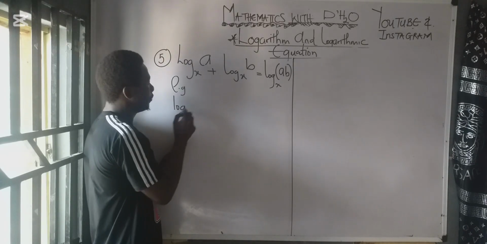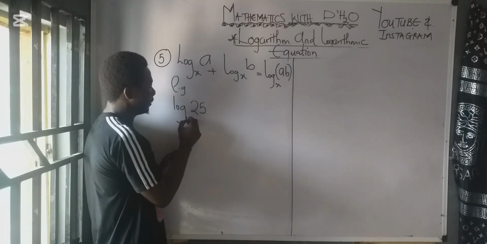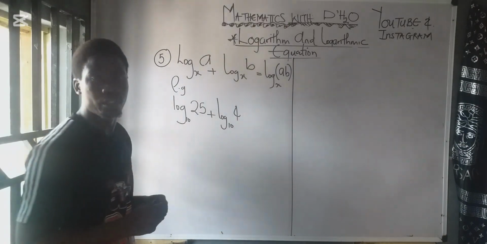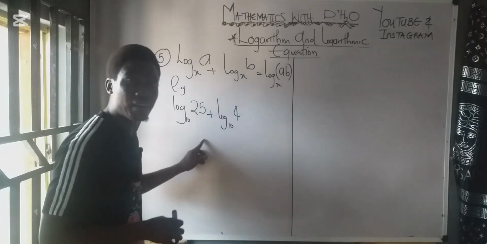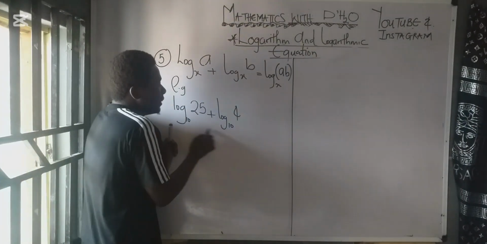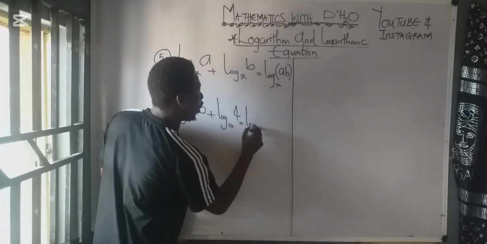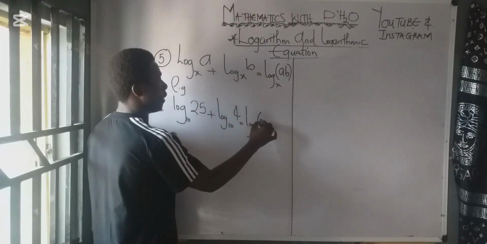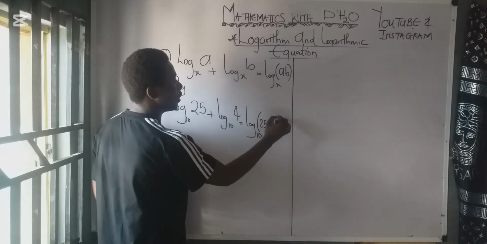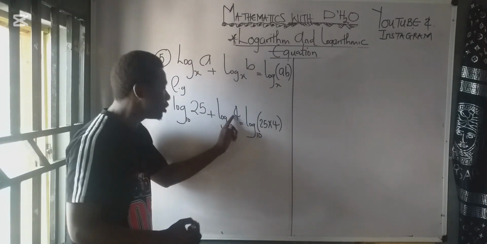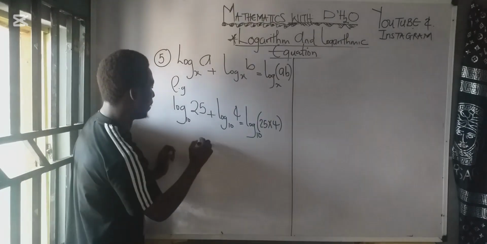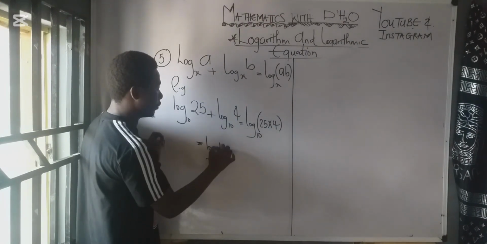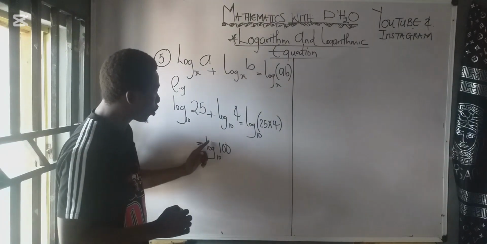Now let me give you an illustration, class. If I have log 25 base 10 plus log 4 base 10. Let's do this quickly. Take a look at this. These two have the same what? The same base. So as they have the same base, this is what we'll simply do. You have log base 10. Why? Because they have the same base. Then what do you do to the numbers? You have 25 times 4. We multiply these two. We pick one of the base. So we have log base 10. 25 times 4 will give us 100. So you have log 100 base 10.